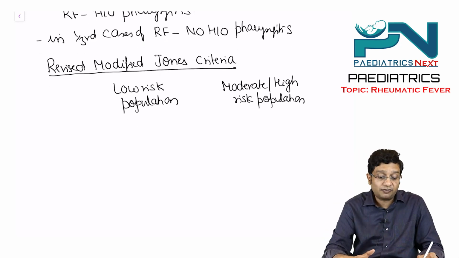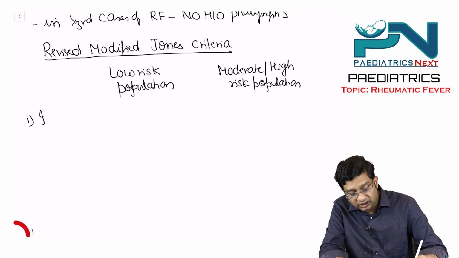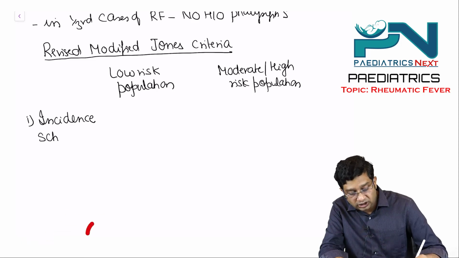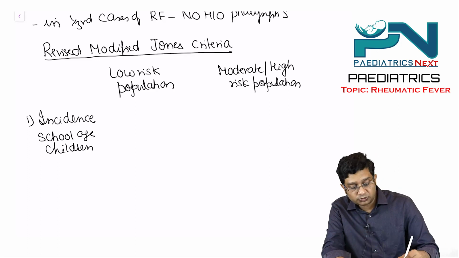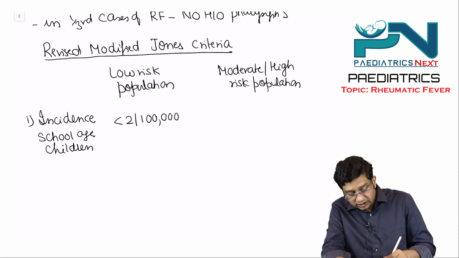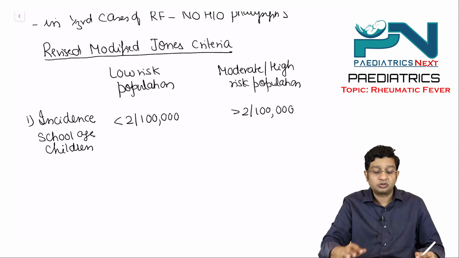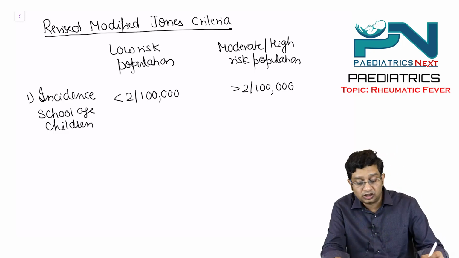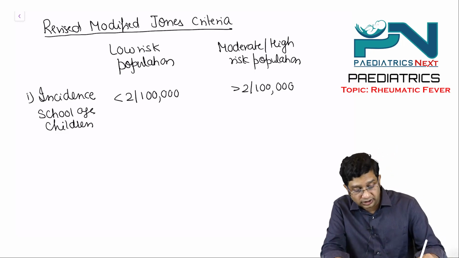Now, what is the criteria for the low risk? First, we look at the incidence, and for the incidence, you look at school age children. The incidence in low risk population is less than 2 per 1 lakh. In moderate to high risk, it is more than 2 per 1 lakh.